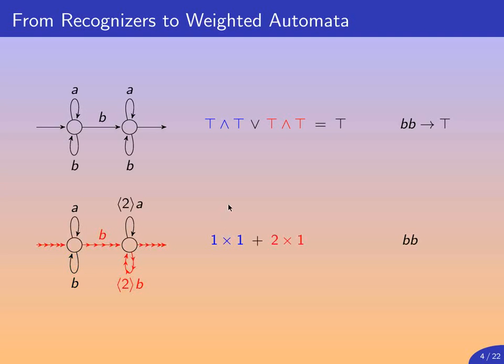We also have the second accepting path, in red, where the first label we traverse has weight 1 and the second has weight 2. By multiplying that we get 2, and by summing those two we get 3. So you can see that the OR operator of the previous case has been generalized into a plus operator of the set of weights. So we can see that this weighted automaton, given BB, returns 3.